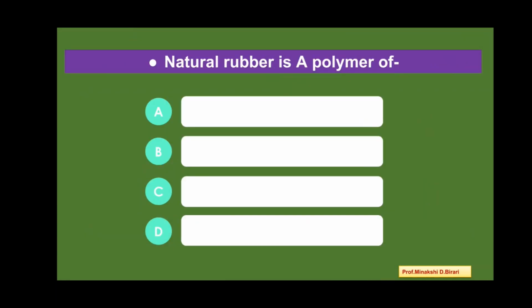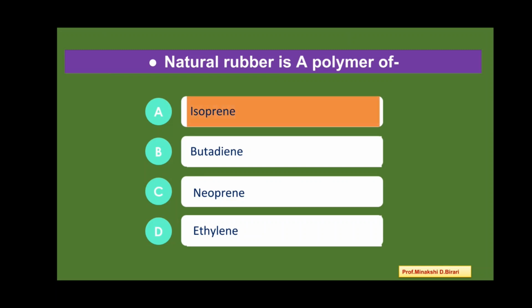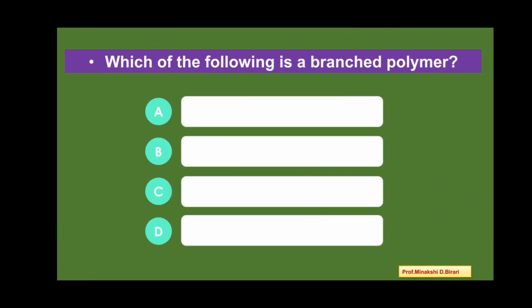Next question. Natural rubber is a polymer of isoprene, butadiene, neoprene and ethylene. So, the correct answer is option A, isoprene. Natural rubber is a polymer of isoprene.